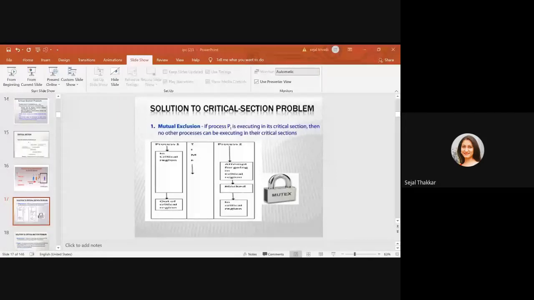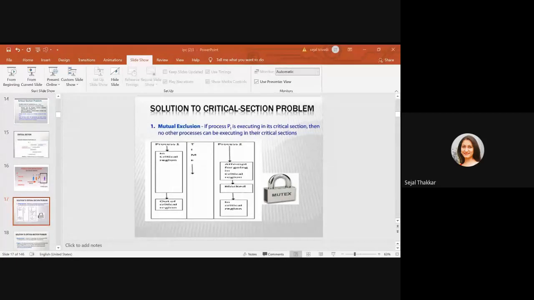So progress should be there. One process is executing in the critical section and other processes want to access it. You cannot keep them waiting for some more period of time or let them go into a loop. So you have to allow them.